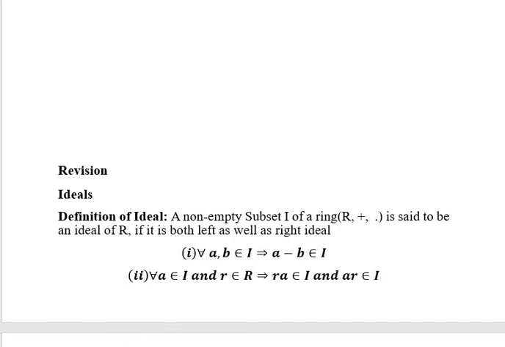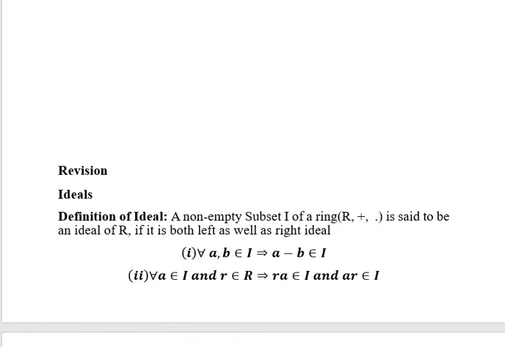Then the second condition is for all a belongs to I and for all r belongs to R, the product elements a into r and r into a should be there in the set I. The element a into r belongs to I states that it is the right ideal, and the element r into a belongs to I states that it is the left ideal, because whenever an element of R is on the left hand side, it is called the left ideal. When the element of R is on the right hand side, it is called a right ideal. So to become an ideal, it should be both a left as well as a right ideal of the ring R.